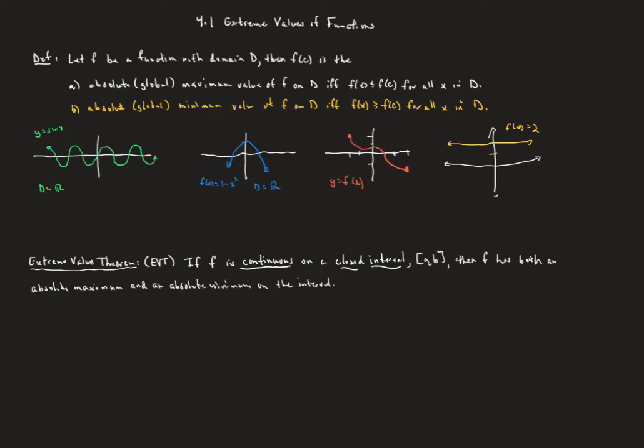So we're talking here, in section 4.1, about extreme values of functions. Our definition of an extreme value: let f be a function with a domain D. Then f of c is the absolute or global maximum value of f on D if and only if f of x, all the other values, are less than or equal to f of c for all x in the domain. And it's an absolute or global minimum if that value of f is less than or equal to all the other values of x in the domain.